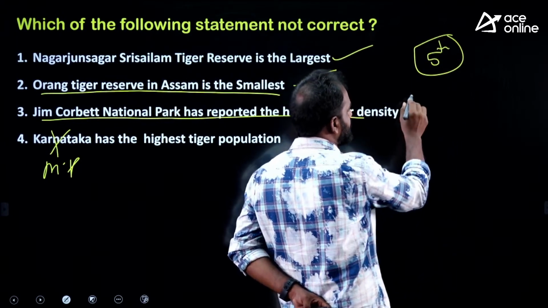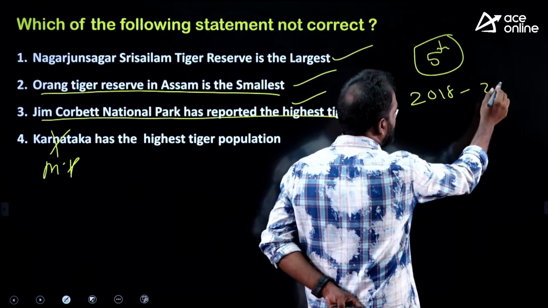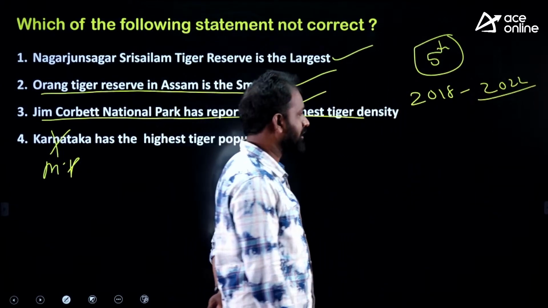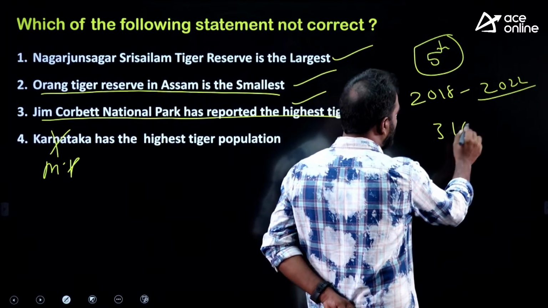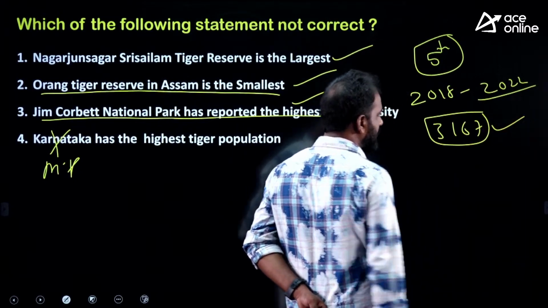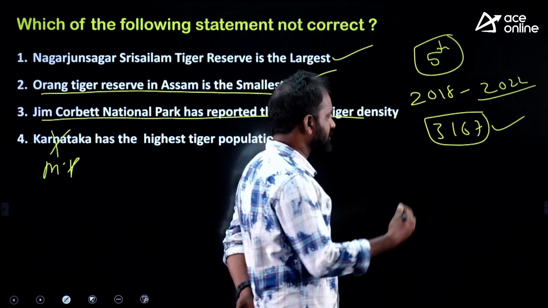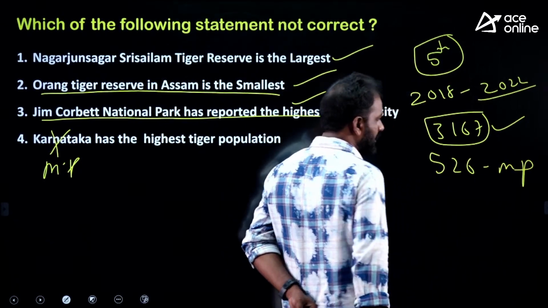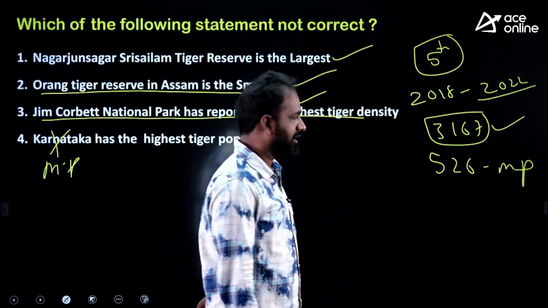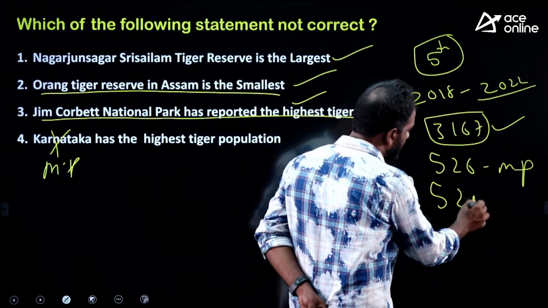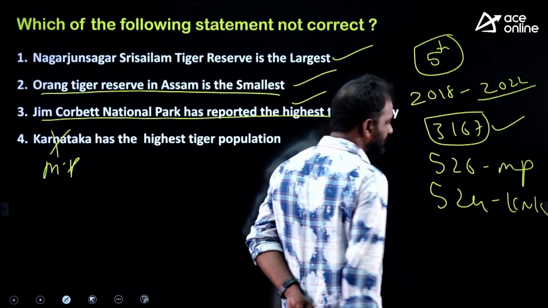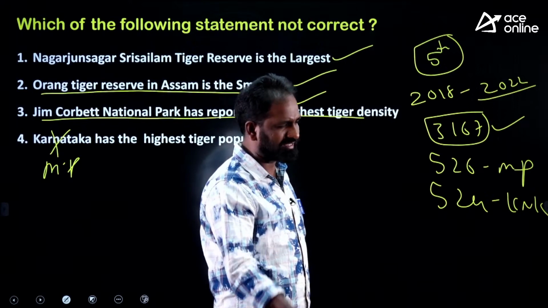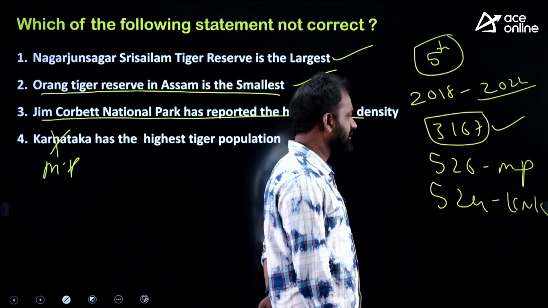According to the 5th tiger census, when compared to 2018, by 2022 the tiger population has increased. So 3167 is the latest tiger population. Out of this, Madhya Pradesh is number 1 with 526 tigers, and Karnataka is having 524 tigers. Goa is having less than 10 tigers only.